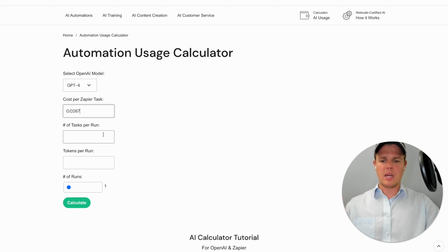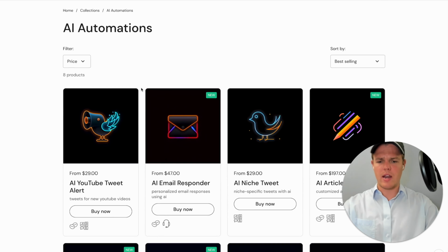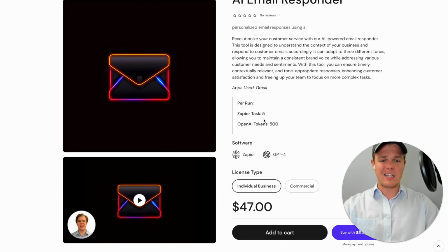And finally, let's go ahead and find out how many tasks per run or the tokens per run for the specific AI automation we're referring to. To do so, let's look up an example right now. We're going to use our AI email responder here. And as you see, it costs around 5 tasks and 500 tokens per run.